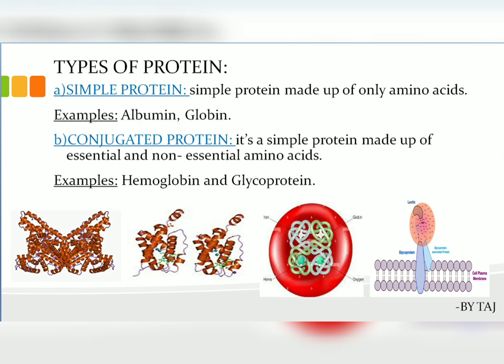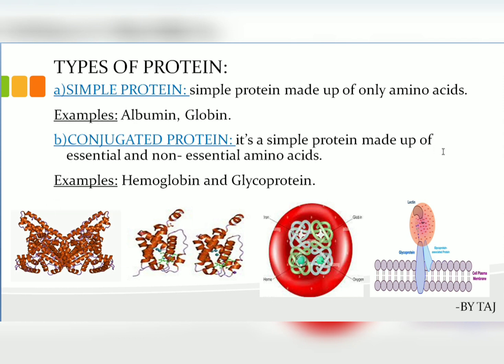Examples are albumin and globin. Albumin you can get from the egg. Globin is a simple protein in human blood, and heme combines with globin to form hemoglobin. That is the blood present in the human body. Understanding? So next, coming to the other type, the conjugated protein.